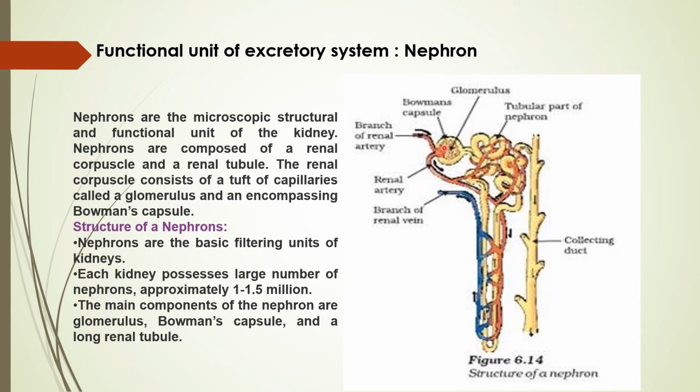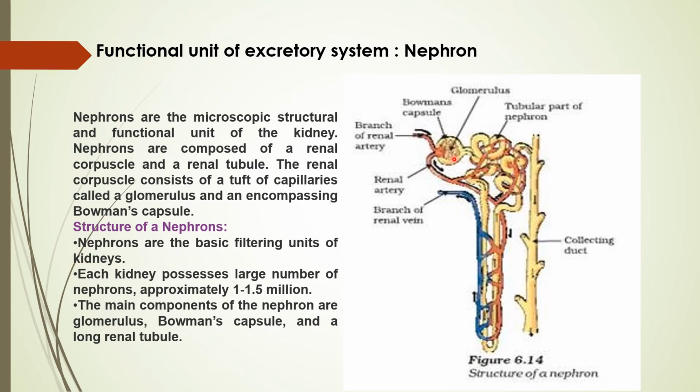So the renal corpuscle has a tuft of capillaries. The blood vessels coming to this we call a glomerulus, and it is enclosed by a cup-shaped structure that we call a Bowman capsule. Again, children, I am repeating.